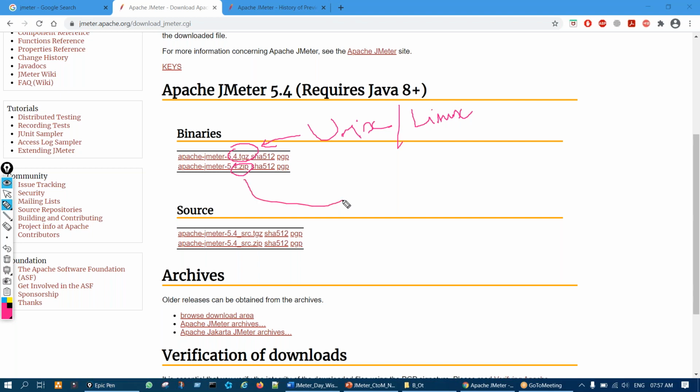The below one, the zip file, is for Windows or Mac. Anyone having Mac machines, Apple machines, Mac OS, the below one. So just click and download. Let us say for Windows, on this zip file we click and download.